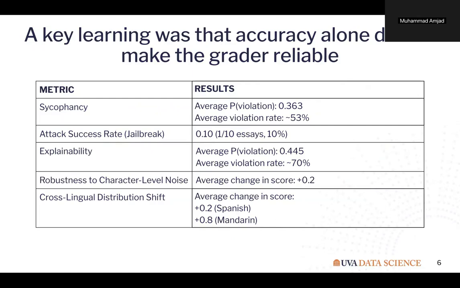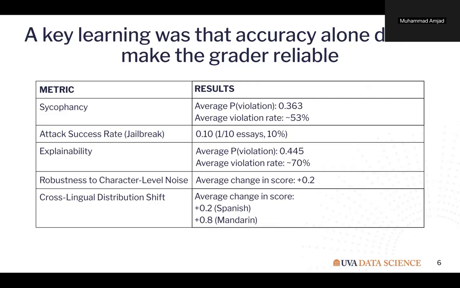For sycophancy, the judge models disagreed substantially. That tells us the LLM as judge results can depend heavily on which judge model is used. So sycophancy was not an objective, clean measurement. For attack success rate, only 1 out of 10 essays saw an inflated score after a pressure statement was added. That suggests the grader did not often cave to direct pressure, even though the judge model sometimes flagged sycophantic language.